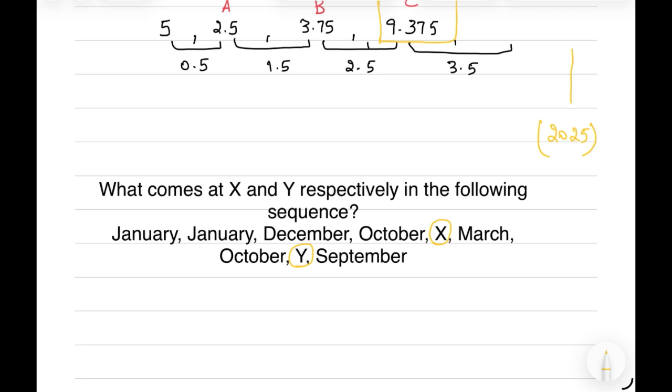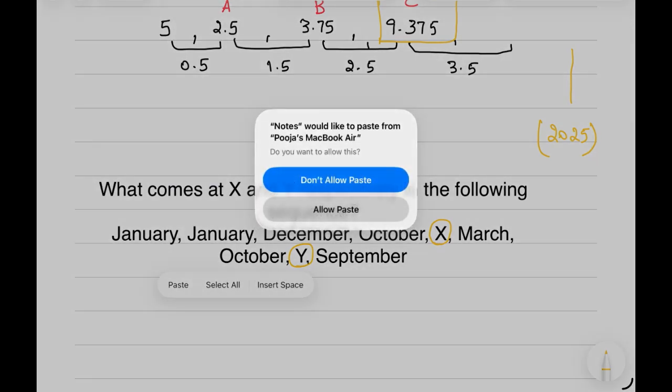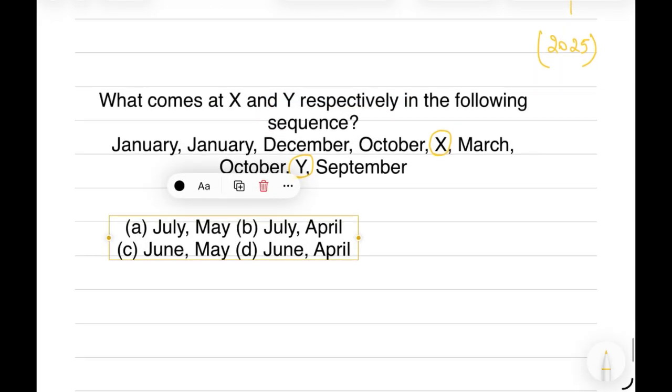And we have been given four options. Option A is July and May. Option B is July and April. Option C is June and May. Option D is June and April.